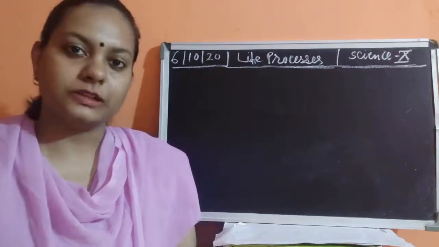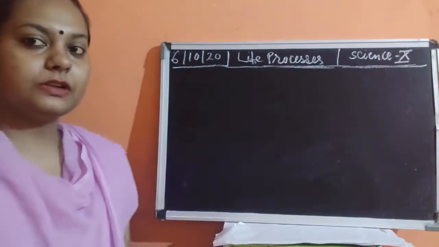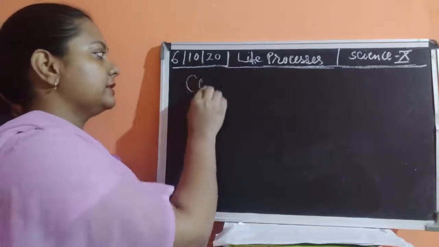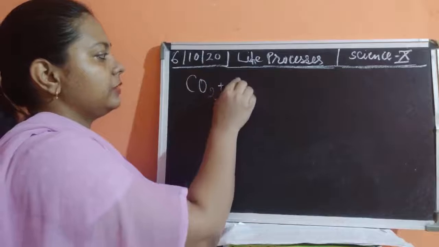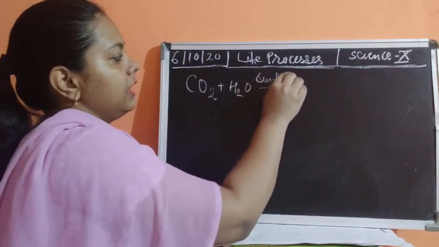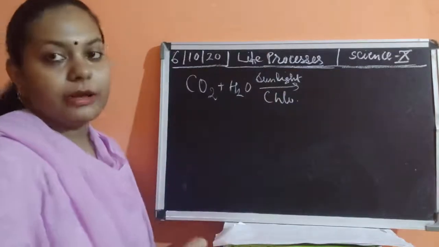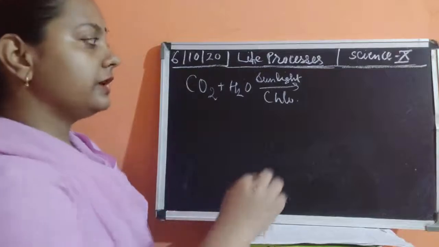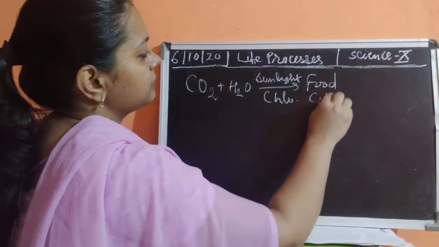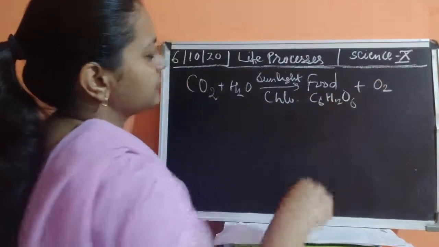Now, how is it possible that plants are able to prepare their food? We have seen that plants require various raw materials which are inorganic in nature. They require carbon dioxide, water, sunlight, and chlorophyll, and this gives rise to a product called food, and oxygen is also released.